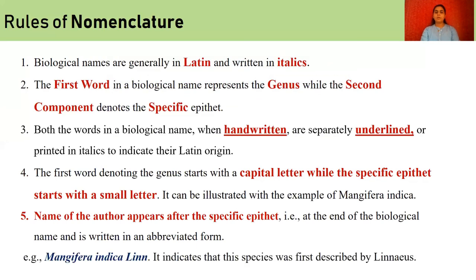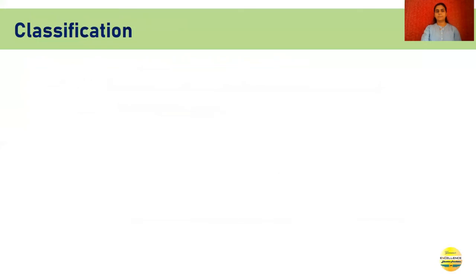The name of the author appears after the specific epithet. This name was given by Linnaeus for mango, that's why Mangifera indica Linnaeus, and Linn. is the abbreviated form. So these are the various rules of nomenclature to be followed by everyone for a standardized naming system.